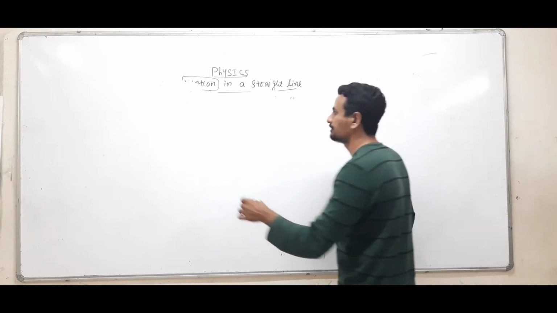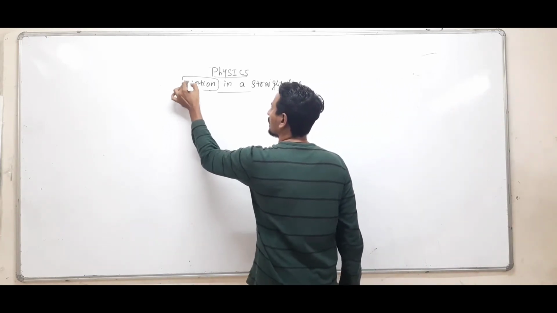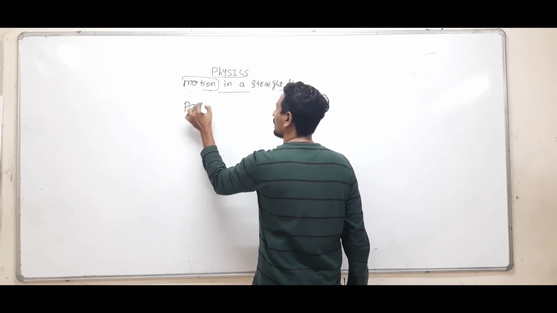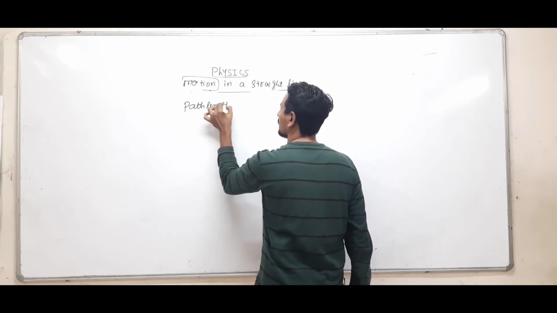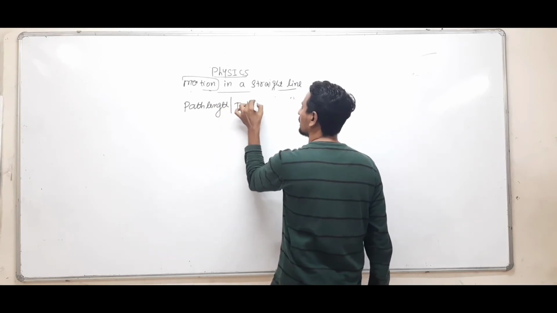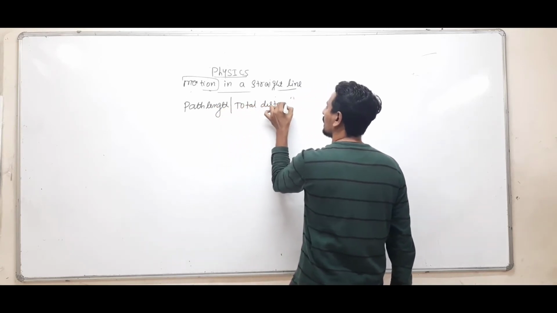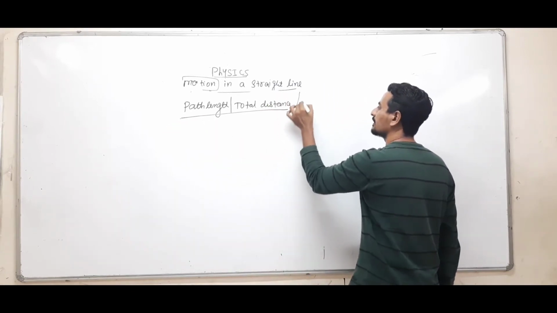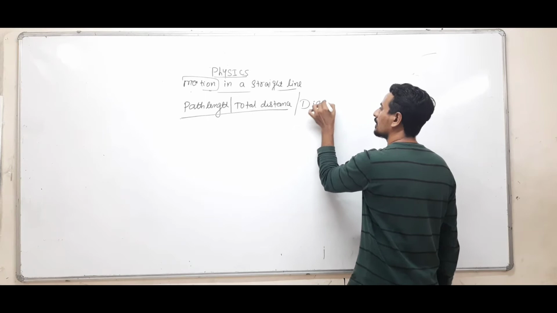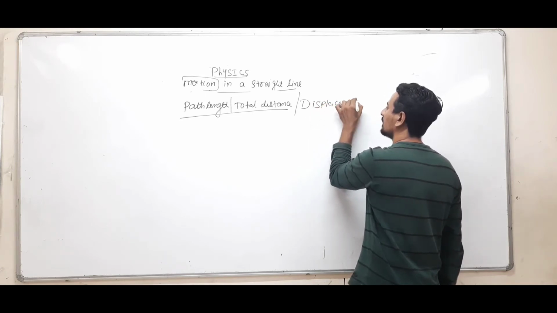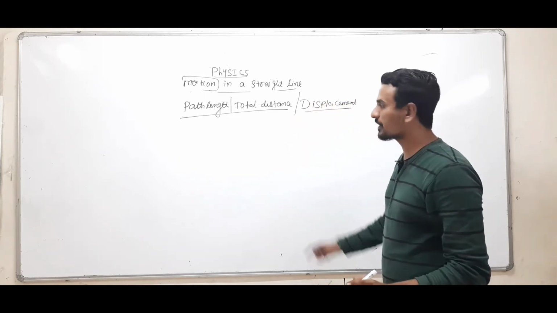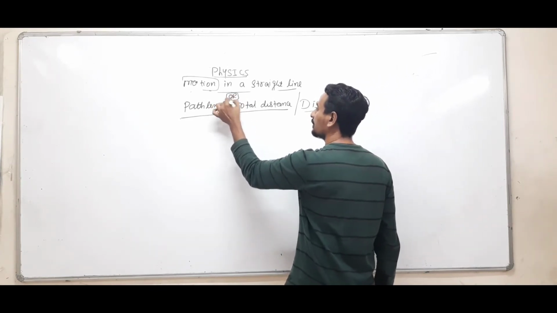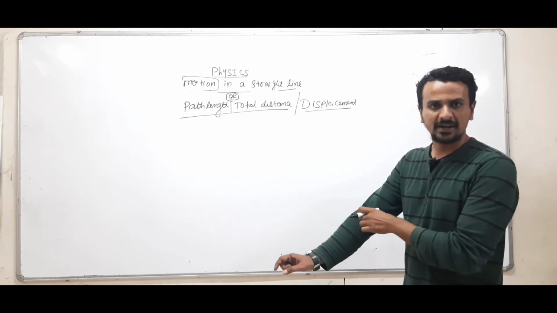Path length, or you can say total distance, both mean the same: path length or total distance. And then we are going to discuss displacement. Of course, distance and displacement are not the same. I have not written it as "or". Path length or total distance, that is okay. Displacement is something different.